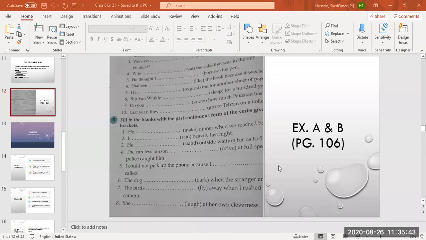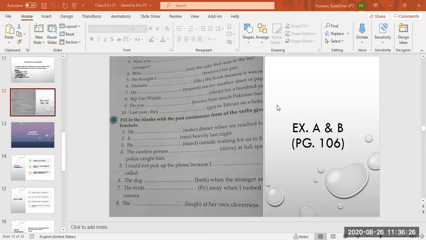Nurul Iman, number 2. Yes, teacher. Number 2 sentence. It rained heavily last night. It was raining heavily last night. Correct. Good. Next, Riyan Umar. Please unmute your mics when you have told the answer. Then the second student. Yes, Noor Fatma Kudus. He was standing outside waiting for us to finish our test. Good. Correct. Yes. Next, Heather Abbas.